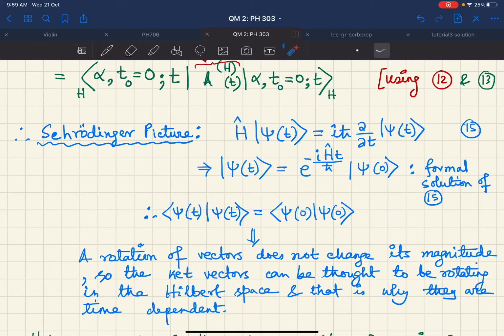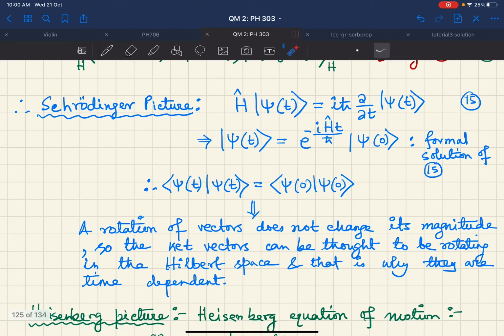So the kets in the Schrodinger picture can be thought to be rotating in the Hilbert space, and that is why they are time dependent. This is just an analogy in the Hilbert space, as if the state vectors are kind of rotating.